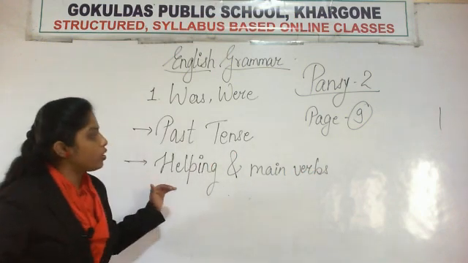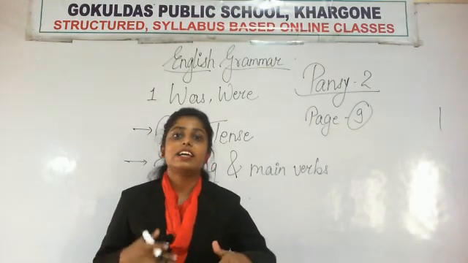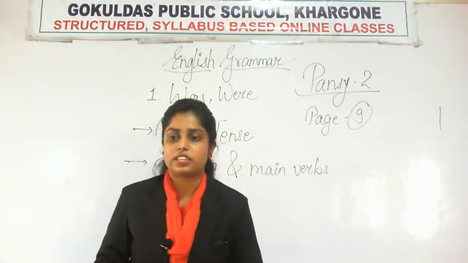That means was और were किसी भी sentence में helping verb के जैसे भी हम use कर सकते हैं and हम main verb के जैसे भी use कर सकते हैं.